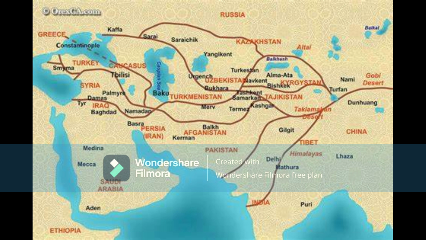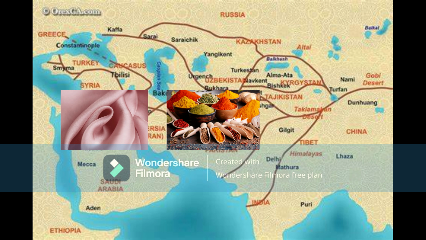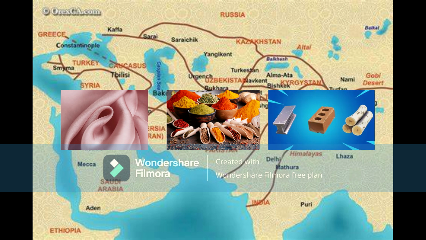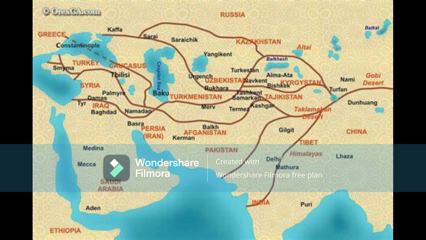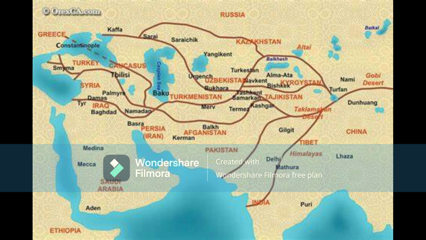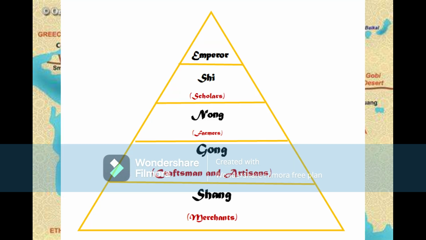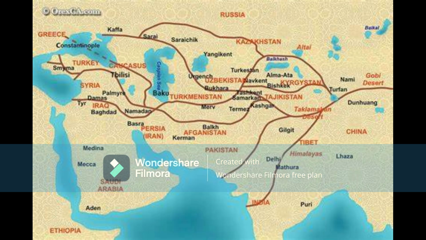The Silk Road was an ancient network of trade routes that connected the East and West throughout the 2nd and 15th century. The route had facilitated the exchange of goods such as silk, spices, and precious materials, as well as the ideas and cultures between civilizations, including Rome and China. This led to many cultural advancements, such as industrialization. In this video, we will explore the Chinese social hierarchy and how trade and industrialization affected the ranks.